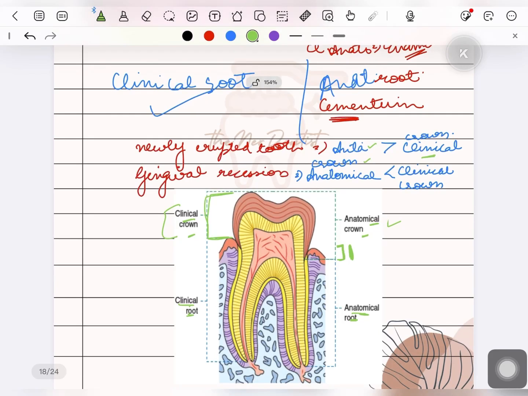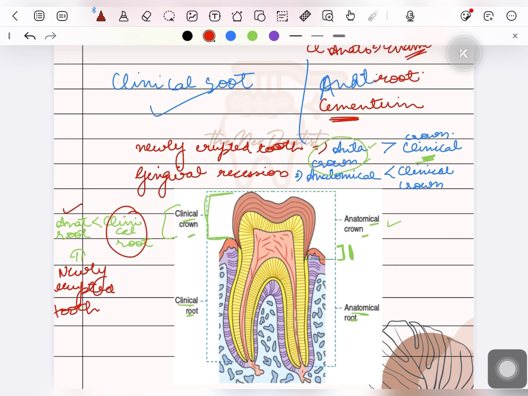So in a newly erupted tooth, the anatomical root is smaller than the clinical root. It was opposite in the case of the crown, where the anatomical crown was larger than the clinical crown.